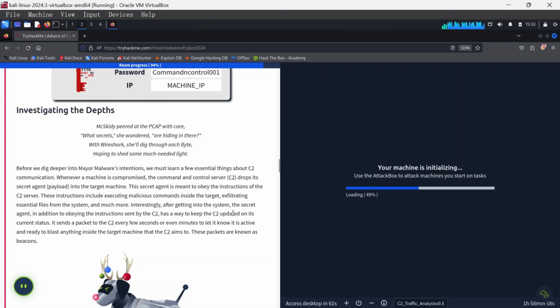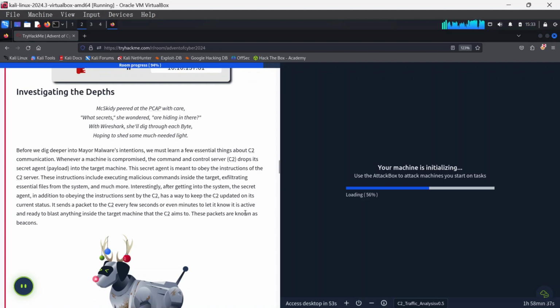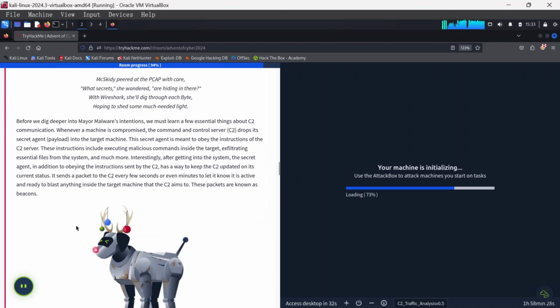Interestingly, after getting into the system, the secret agent, in addition to obeying the instructions sent by the C2, has a way to keep the C2 updated on its current status. It sends a packet to the C2 every few seconds, or even minutes, to let it know it is active and ready to blast anything inside the target machine that the C2 aims to. These packets are known as beacons.